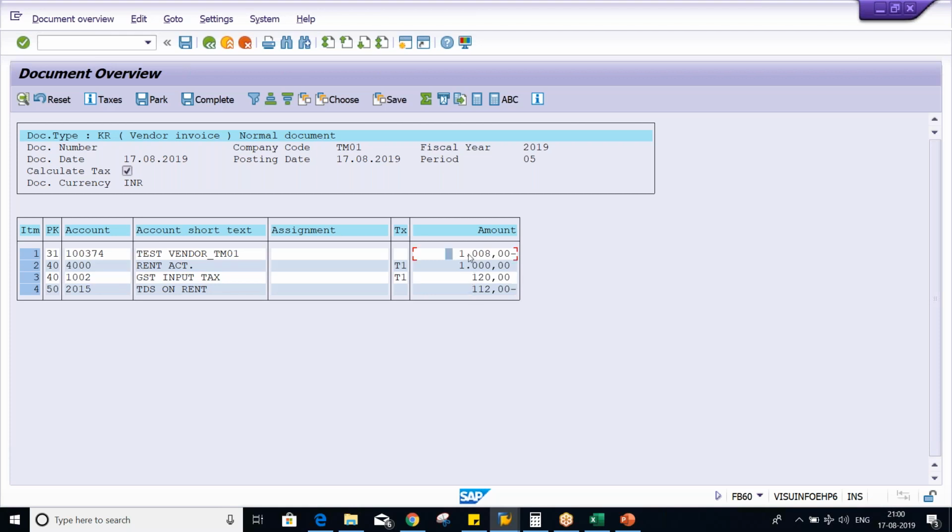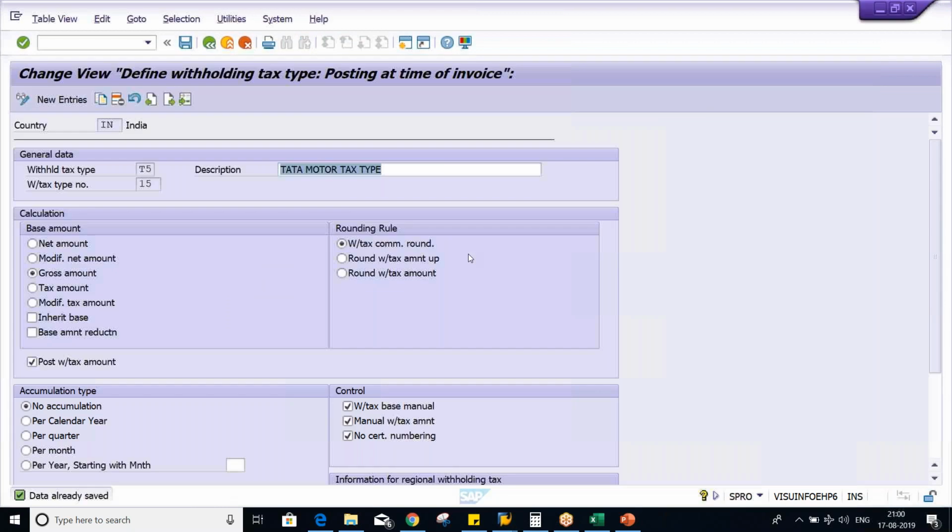So this is 1008. So it happens when we select gross amount, right? So guys, in both cases, the tax percentage is the same, but the condition for this tax calculation is getting changed, right?